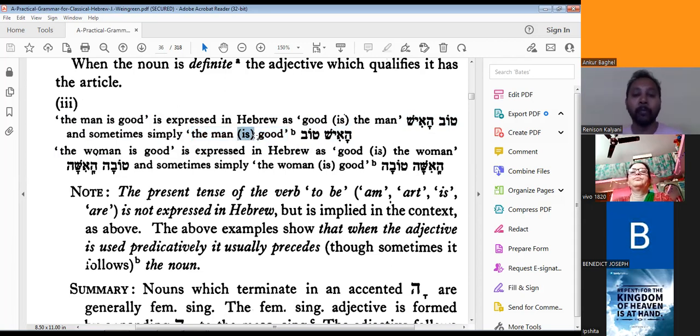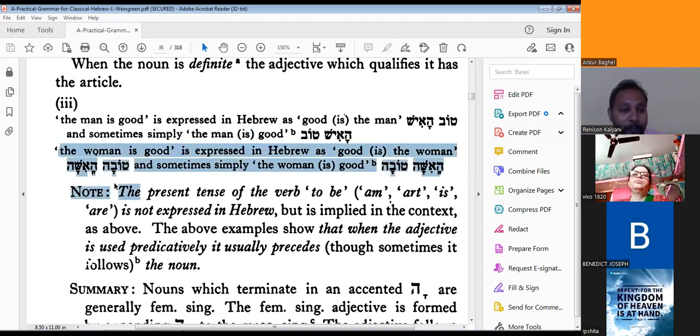Now remember for is, there is no word in Hebrew for is. So is has to be recognized according to singular grammar. Whenever a singular sentence is there, then you should put is. If it is plural, then you need to put are. Because there is no vocabulary in Hebrew for is or are, you need to recognize it like this.